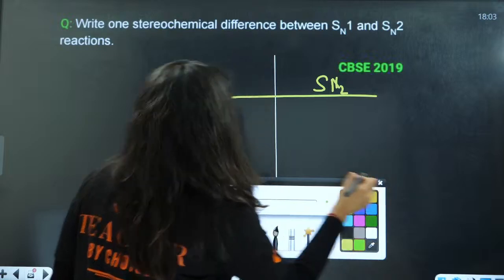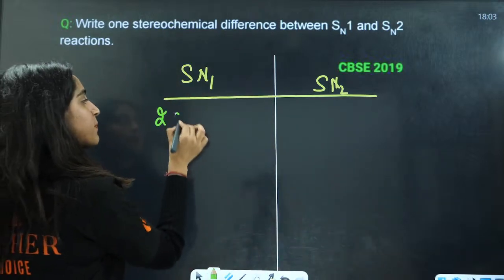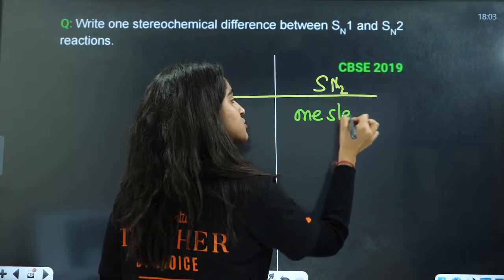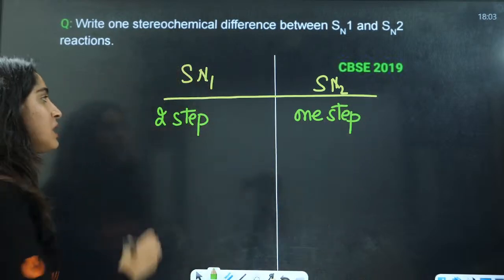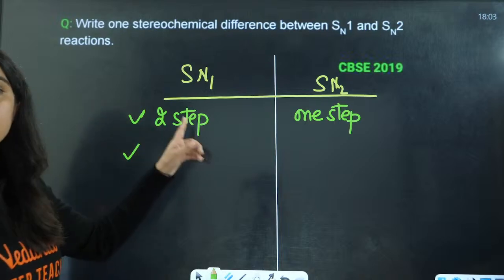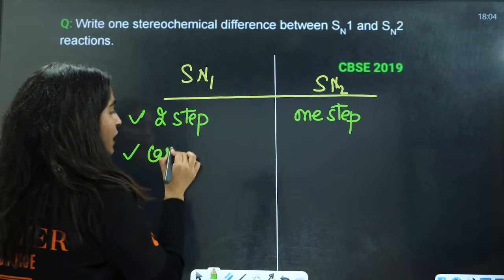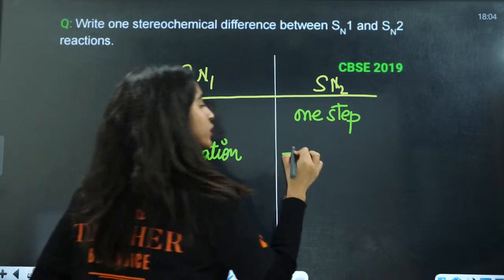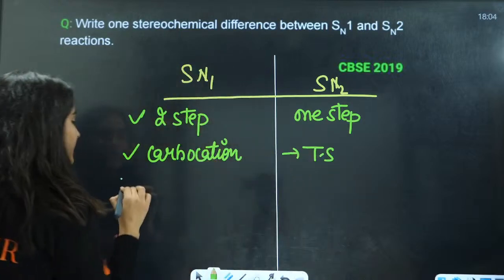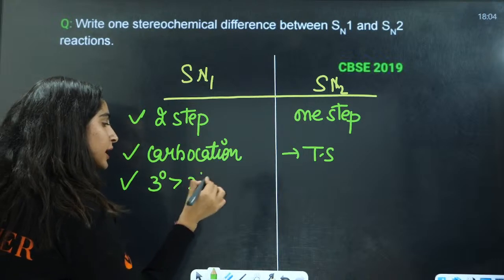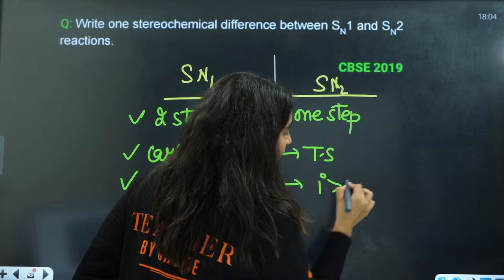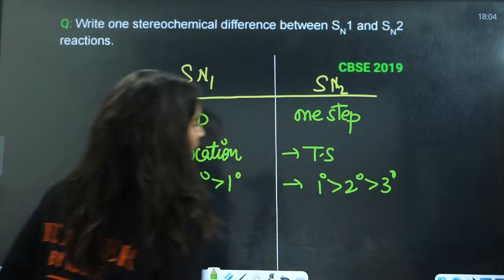The SN1 reaction is a two-step reaction. This is a one-step reaction. The two-step reaction is going to form a carbocation. The one-step reaction is going to form a transition state. That is why for SN1, 3 degree is more stable, then 2 degree, then 1 degree. Here in SN2, 1 degree is more stable, then 2 degree, then 3 degree.